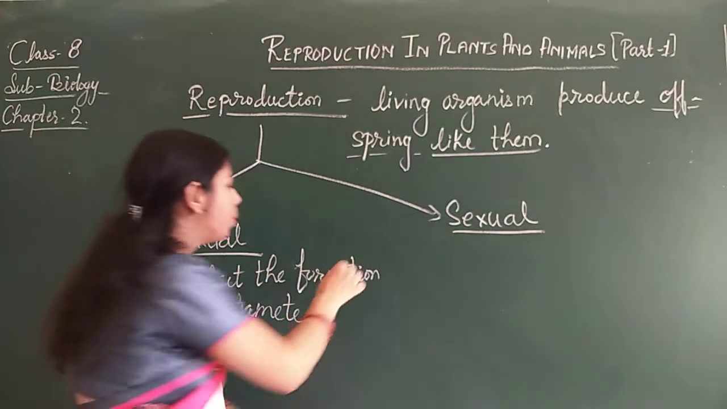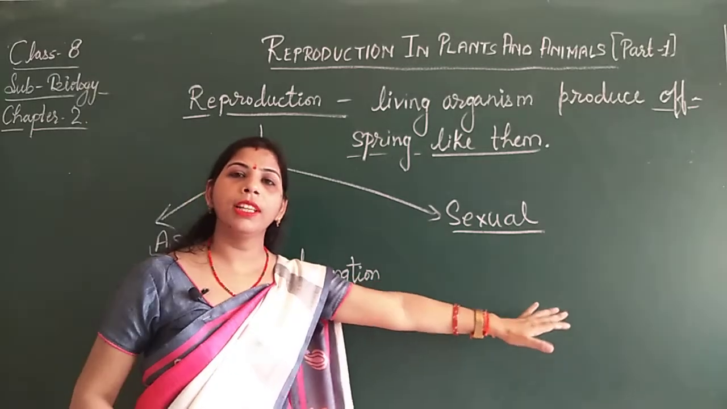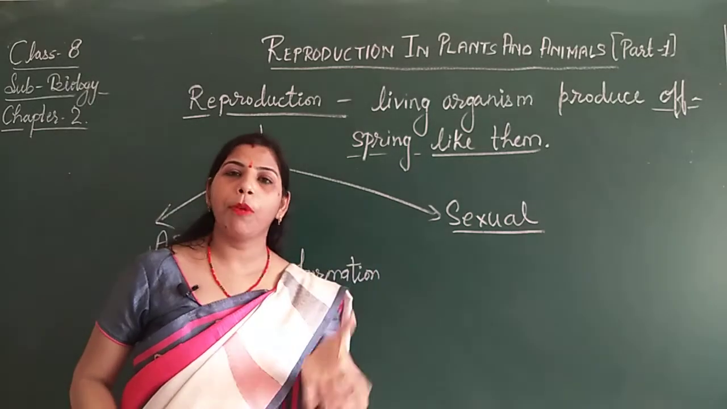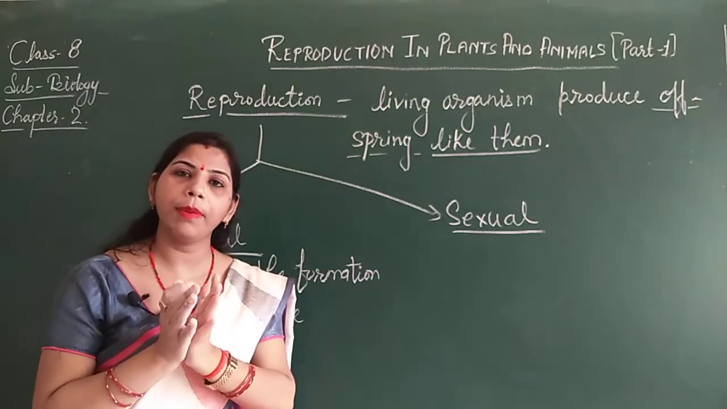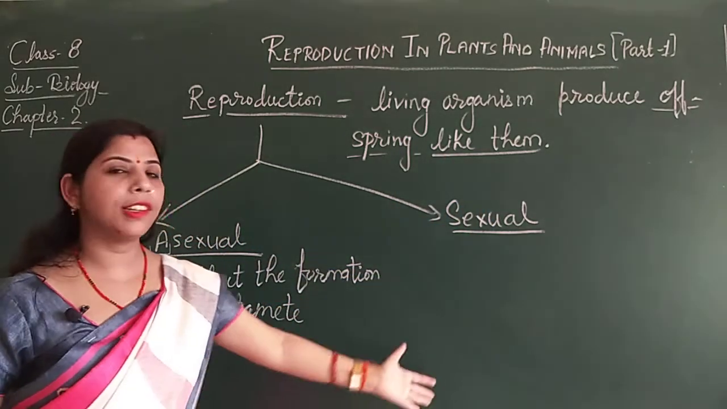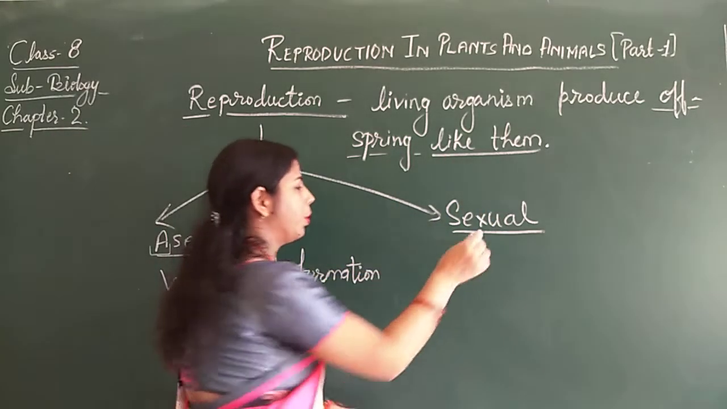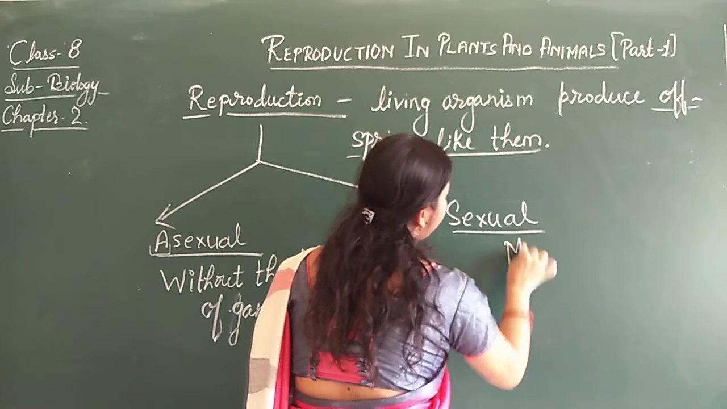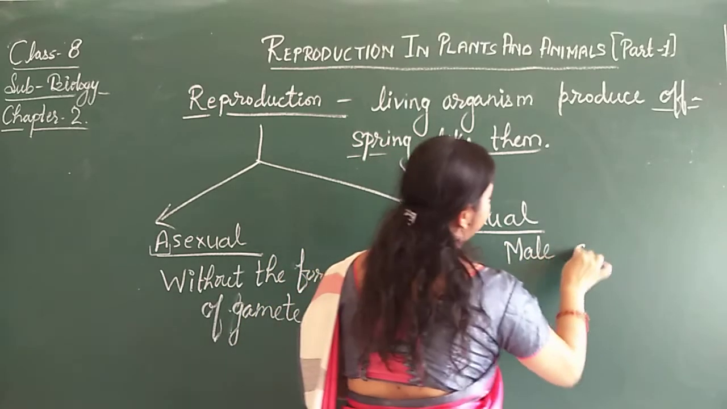Now, sexual reproduction means that with the help of male gamete and female gamete, when fertilization takes place, that reproduction is known as sexual reproduction. That means here male and female gametes are involved.